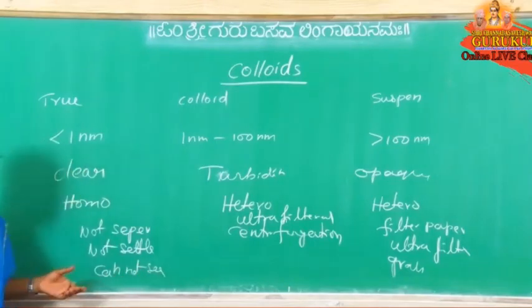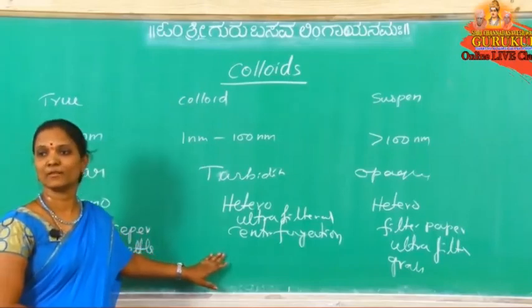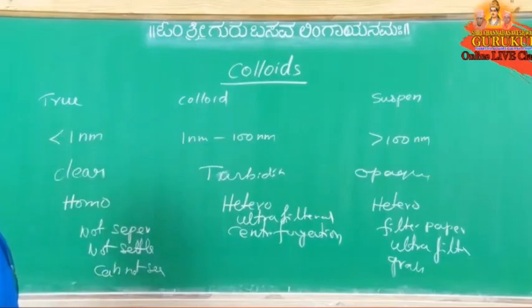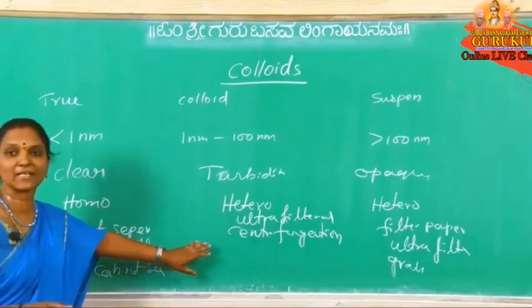Here the solute particles are presented. With the naked eye, we can see the solute particles, like RBC, red blood cells. These are RBC, these are WBC, like that. But here we can't see the particles with the naked eye.